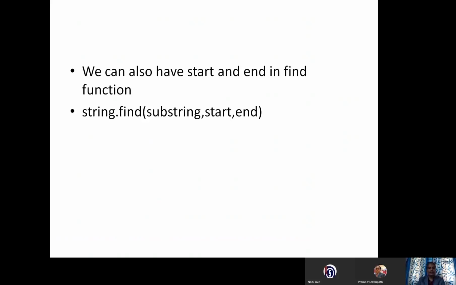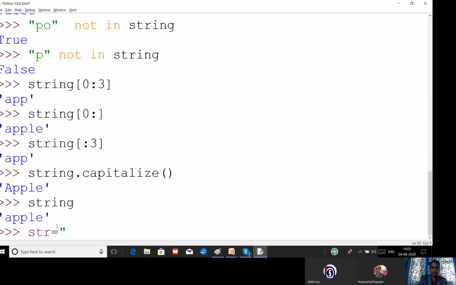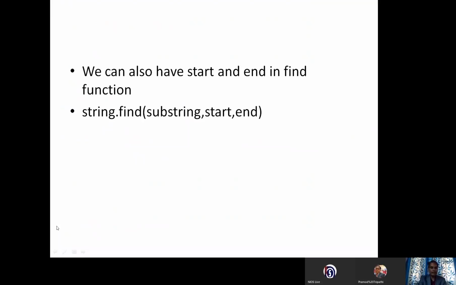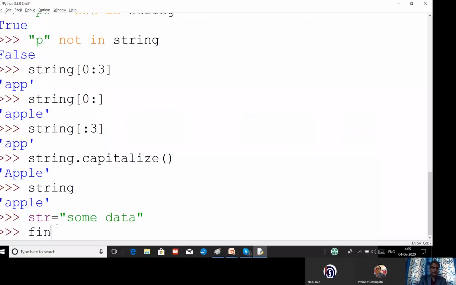Let us have an example. string is equal to some data I have given, and now I want to find something.